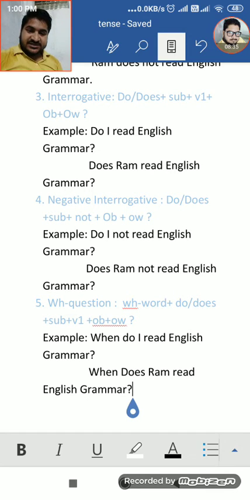Fifth, WH question. What is the difference between a simple interrogative like the third, and the fifth? The third requires the answer in yes or no, and the fifth requires the answer in details, in one word, one sentence, or in a paragraph.